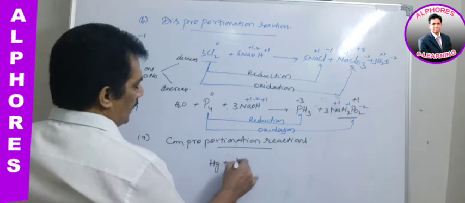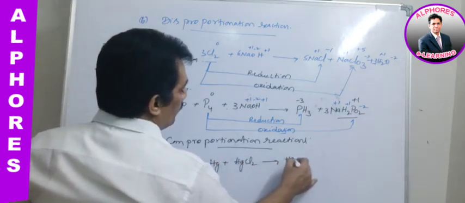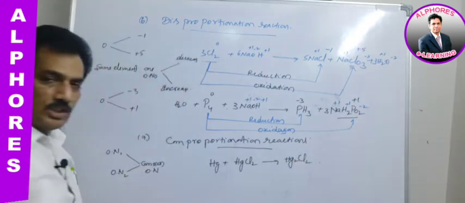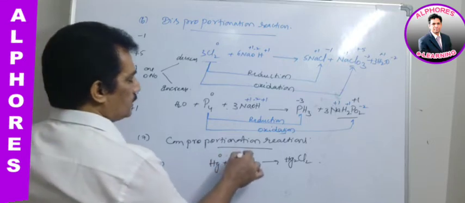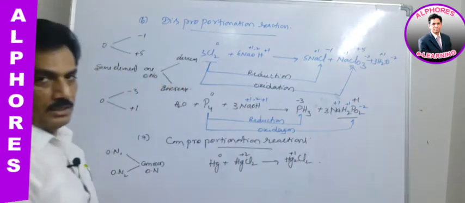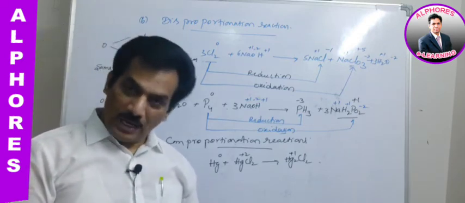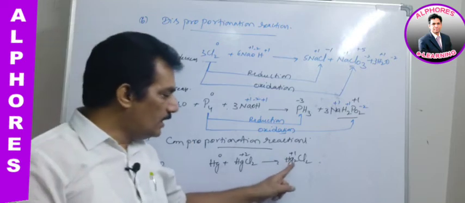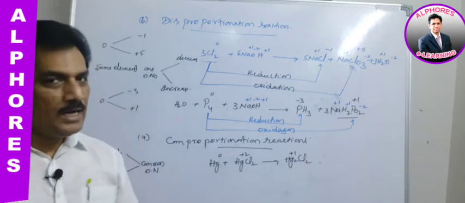Mercury, when it reacts with mercuric chloride, gives mercurous chloride. Just observe. In this case, it is 0 oxidation state. Here it is +2, and now it is in +1 oxidation state. You remember, mercurous means Hg+1, Cl minus 1. It seems that it could be written as HgCl.